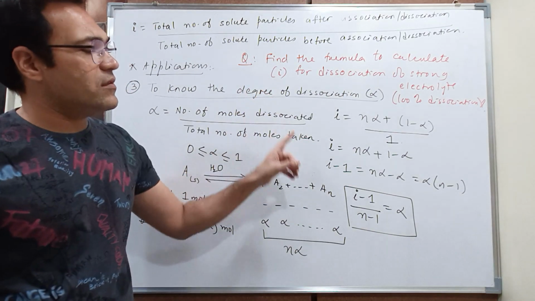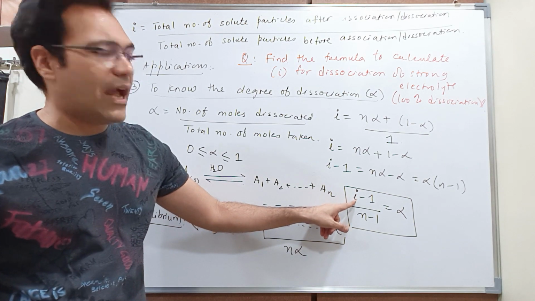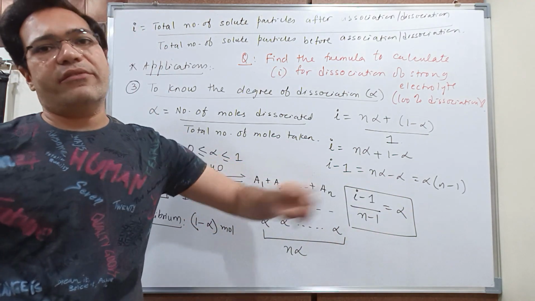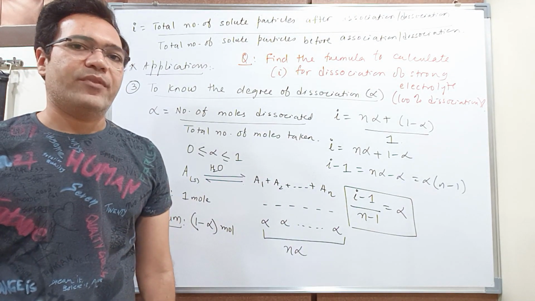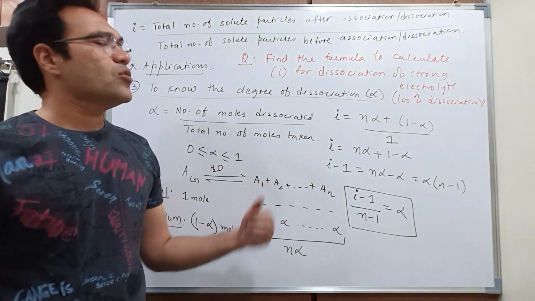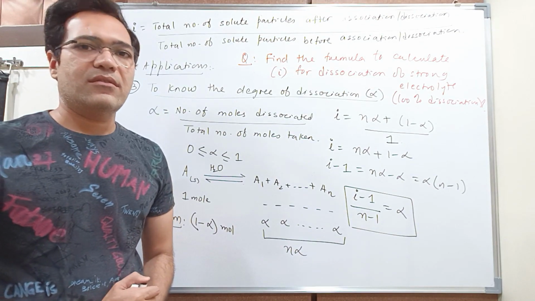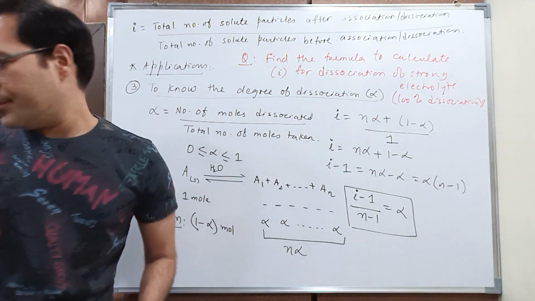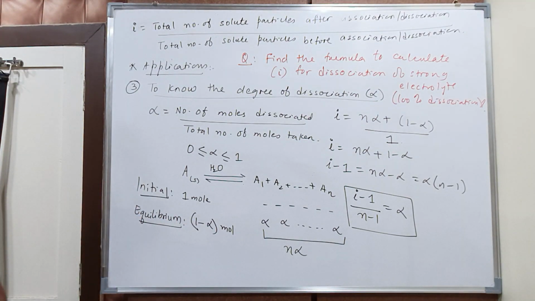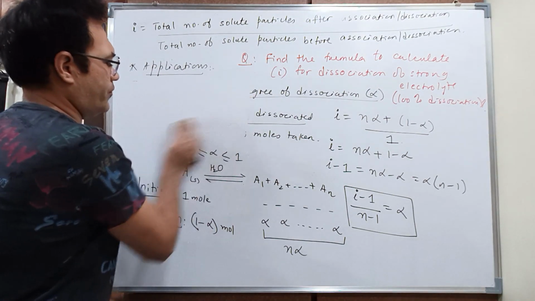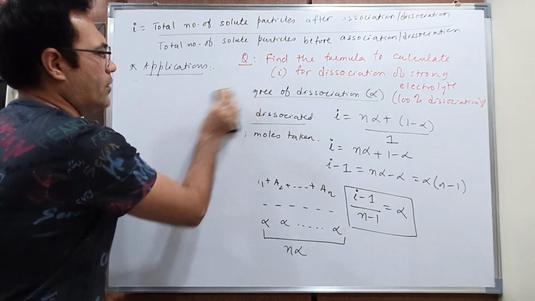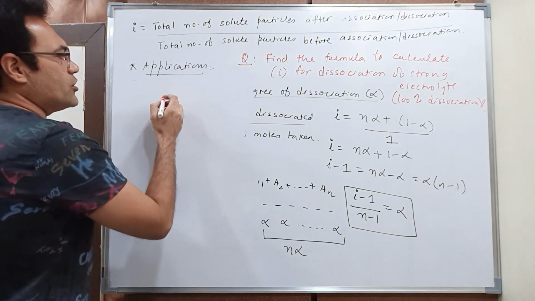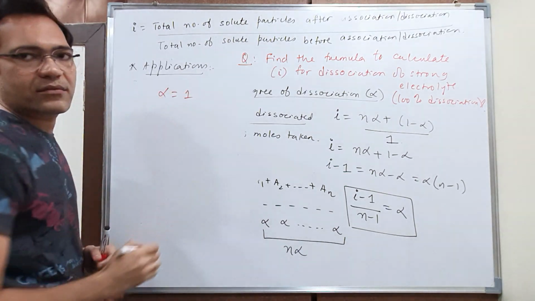But my question is, what will be the formula to calculate i, your Van't Hoff factor, when your dissociation is 100%, I mean strong electrolyte, okay? So just calculate it. If you calculate it, students, you will find that for 100% dissociation, alpha will be equal to 1, correct?